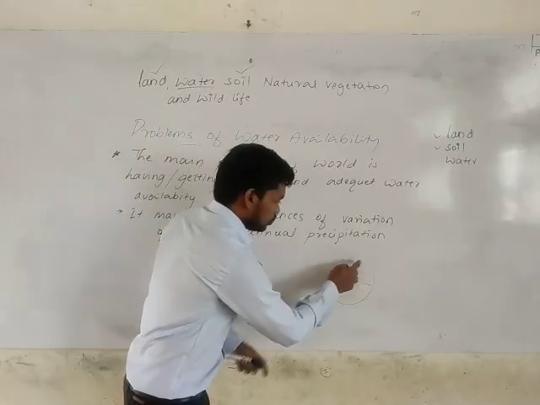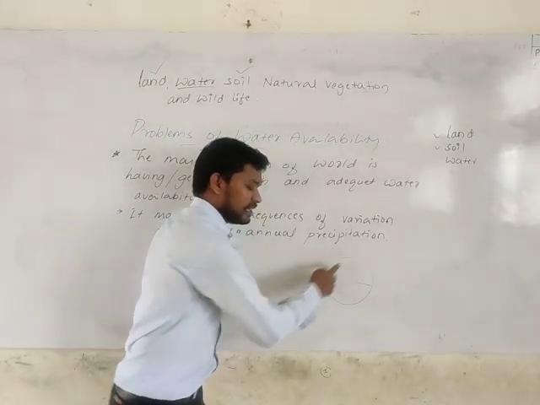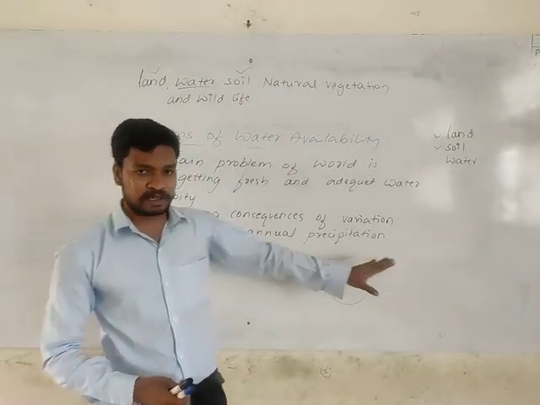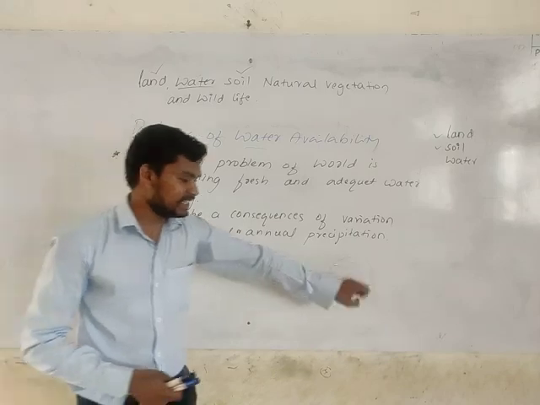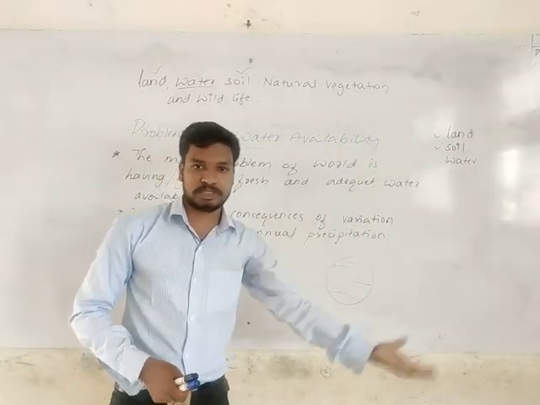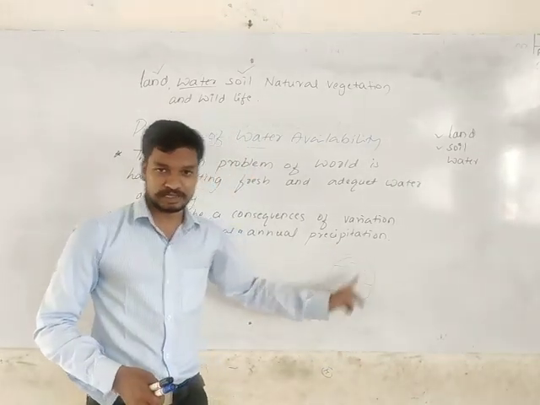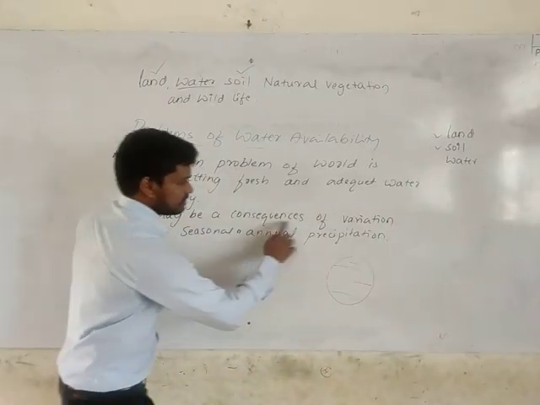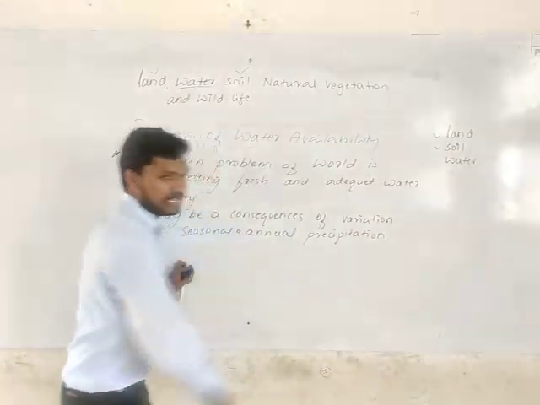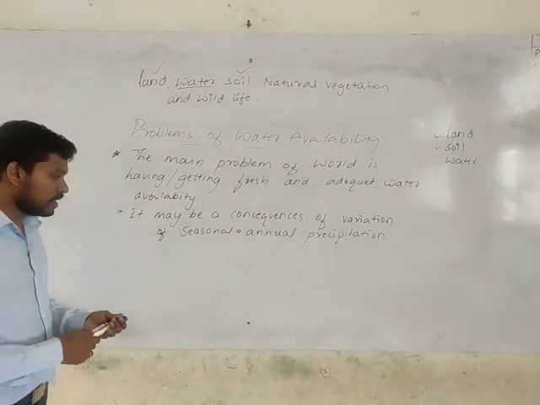In the other two zones, the temperate zone and the frigid zone, we don't get much water because sunlight does not fall directly on them, so evaporation of water, then condensation, cloud, and precipitation doesn't happen as much in these places. So it's one of the reasons, the variation in rainfall in particular places, that creates a problem in availability of water.